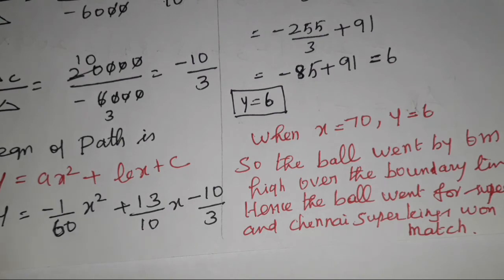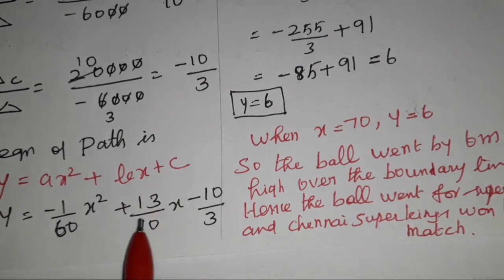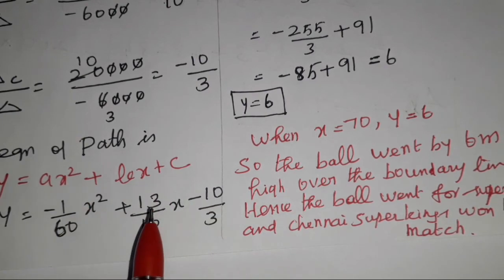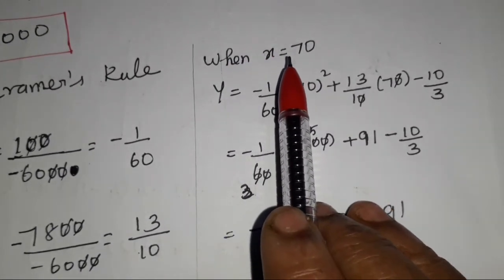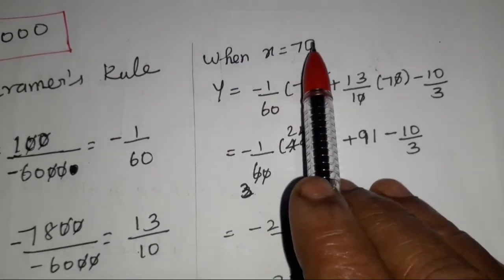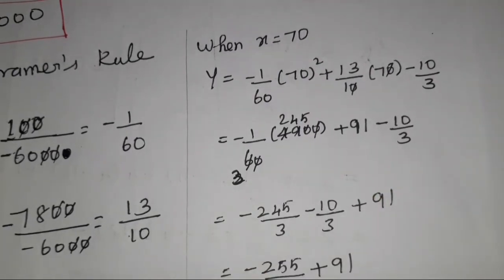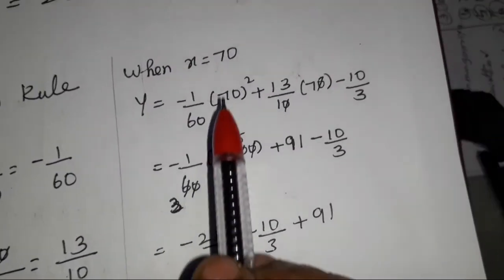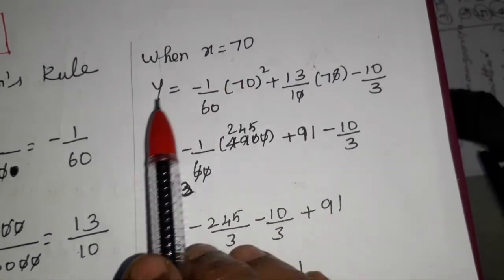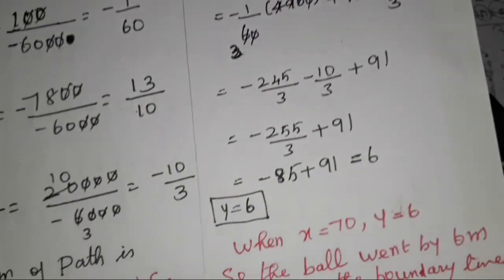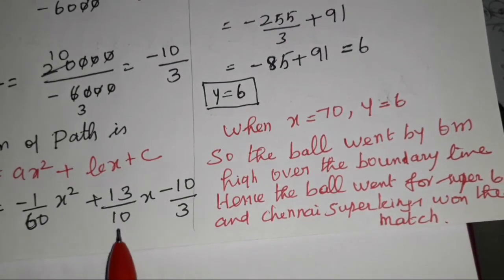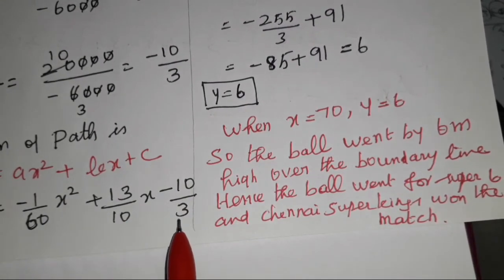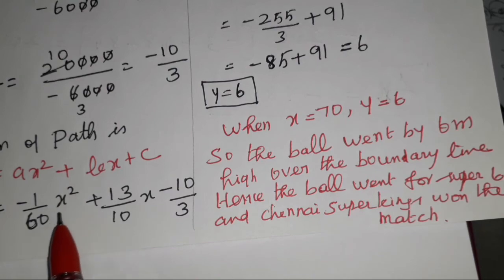Substitute the values of A, B, C into the given equation. What is the next step? What is given? The boundary is at 70, 0. When x is equal to 70, we substitute the value into the given path. When x is equal to 70, what is our y value? Y equals minus 1 by 60 into x square plus 13 by 10 into x minus 10 by 3.